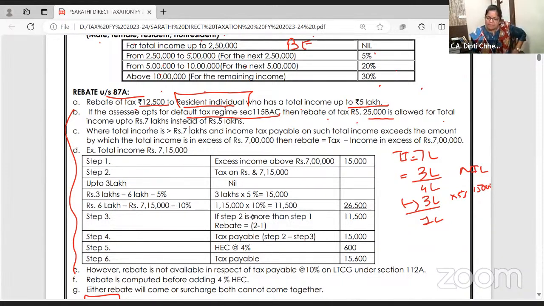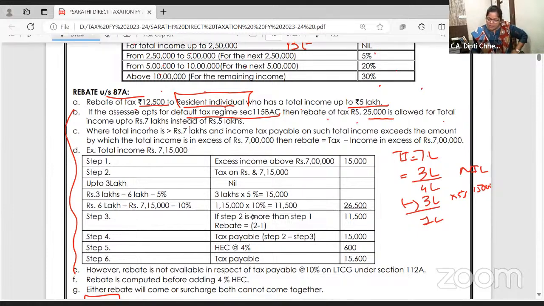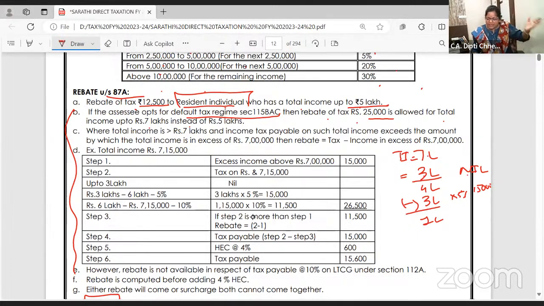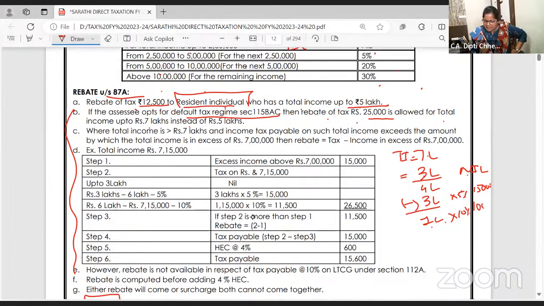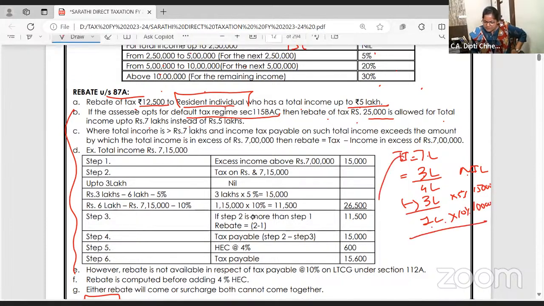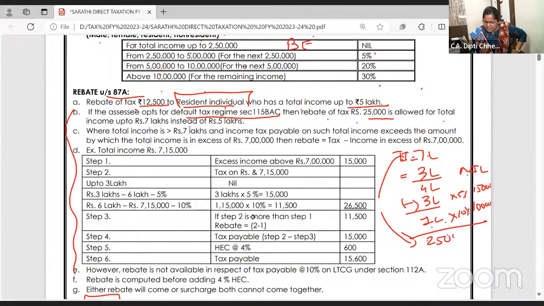Shall we go? Yeah, please listen. Up to 3 lakh nil. Next 3 lakh 5%. On the next 1 lakh, 10%, that is 10,000. So what is the tax on 7 lakh? 25,000. You will get a rebate.